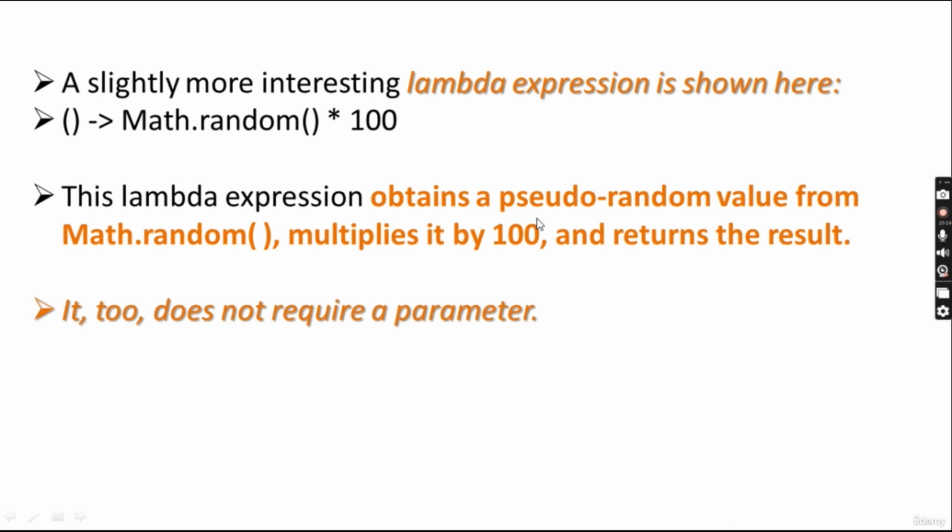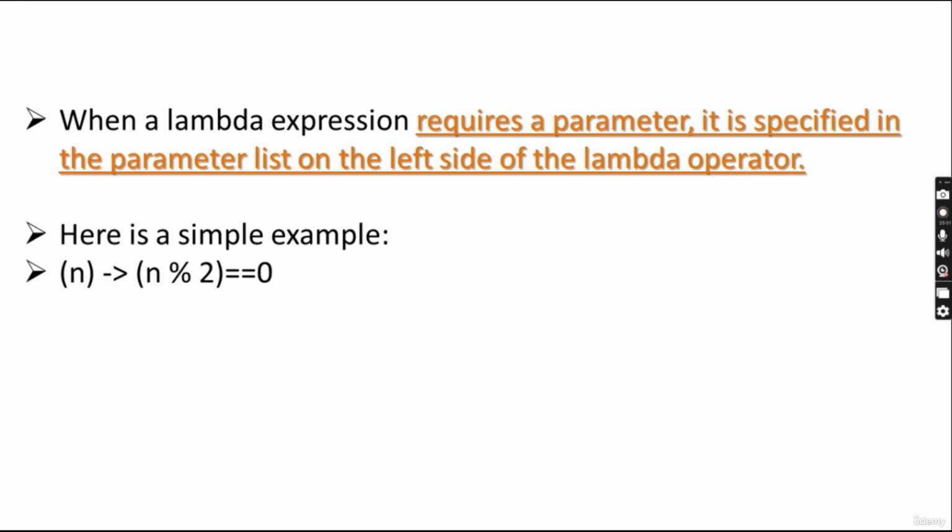So what is the inside structure of this lambda expression? It is a method with no parameter, which takes no arguments like in the previous example, and what it returns is Math.random() * 100. So it will get the pseudo-random value from Math.random, multiply by 100 and return the output. It too does not require any parameters.